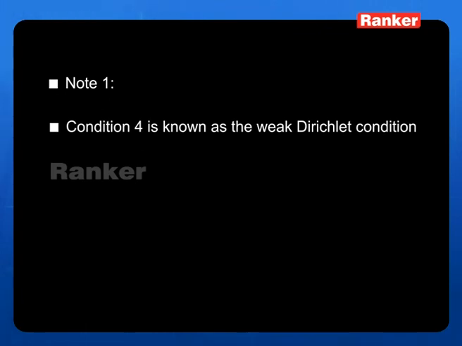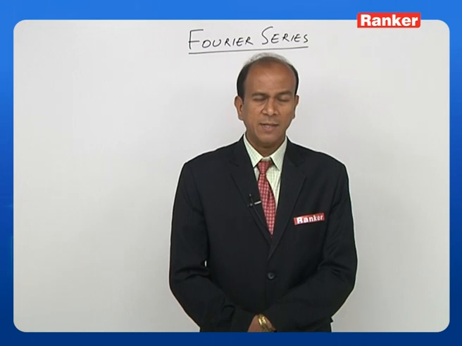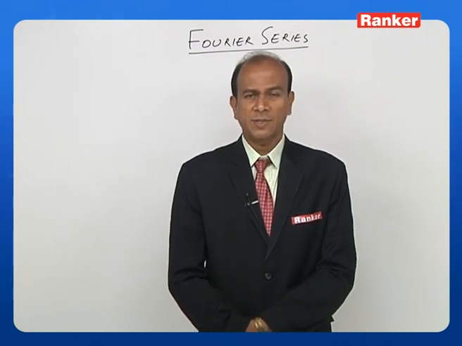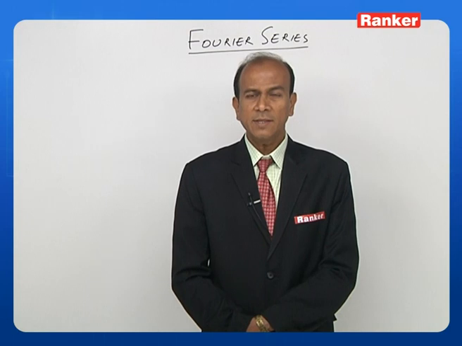We call condition 4 the weak Dirichlet condition. That means if the function is absolutely integrable, that is, the value is less than infinity, it is called a weak Dirichlet condition. What do you mean by weak? It means if a function satisfies this weak Dirichlet condition, then the existence of the Fourier series is guaranteed, but the series may not converge at every point. So this is what I was saying since the beginning: when I have a condition which is weak, Fourier series existence is guaranteed, whereas the convergence is not guaranteed.